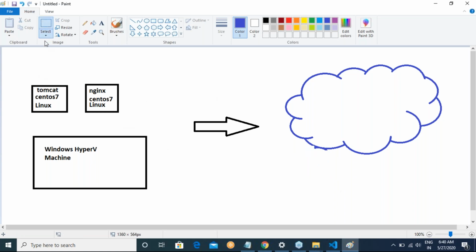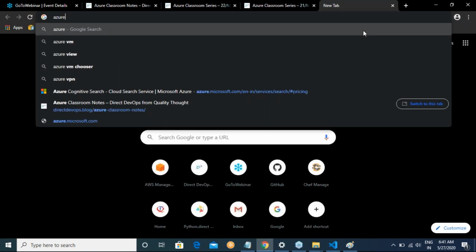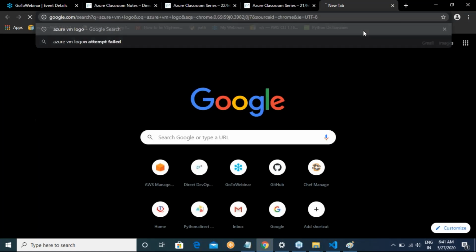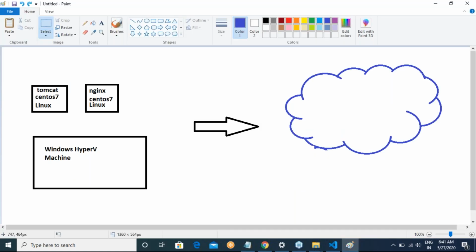So Hyper-V, and we will try to take these VMs over there, and then we'll have two Azure VMs of whatever sizes you might select.